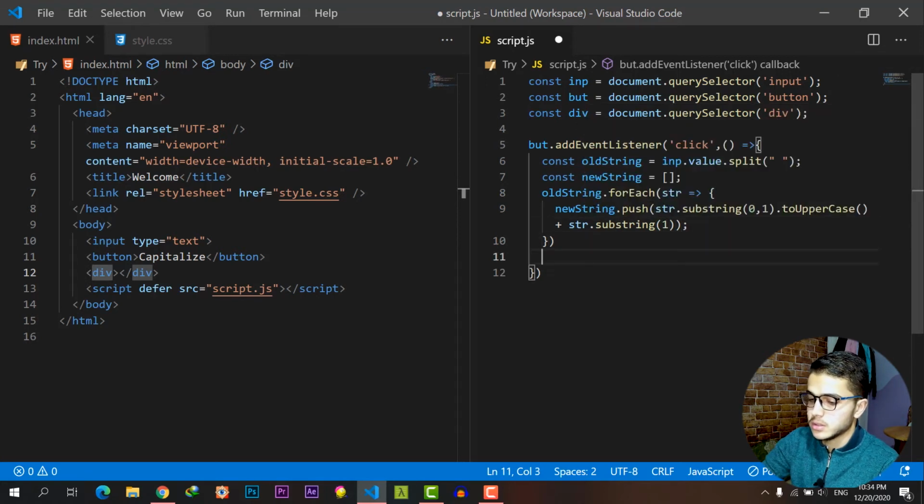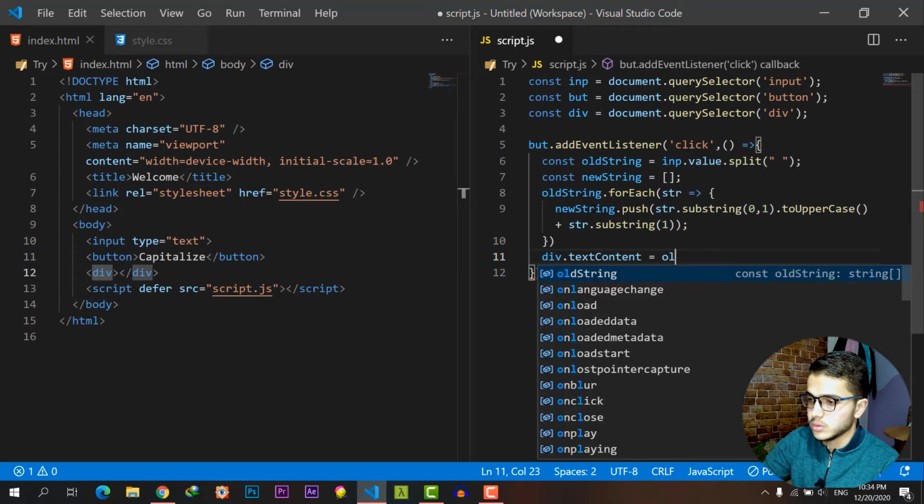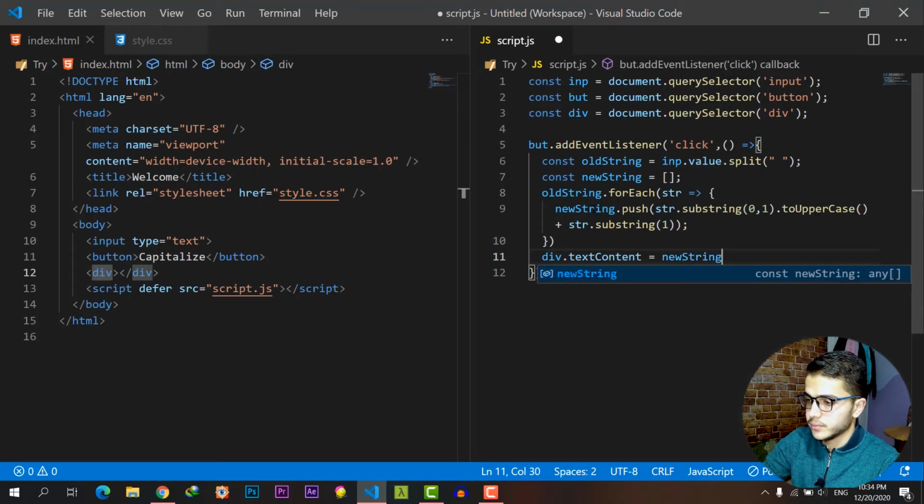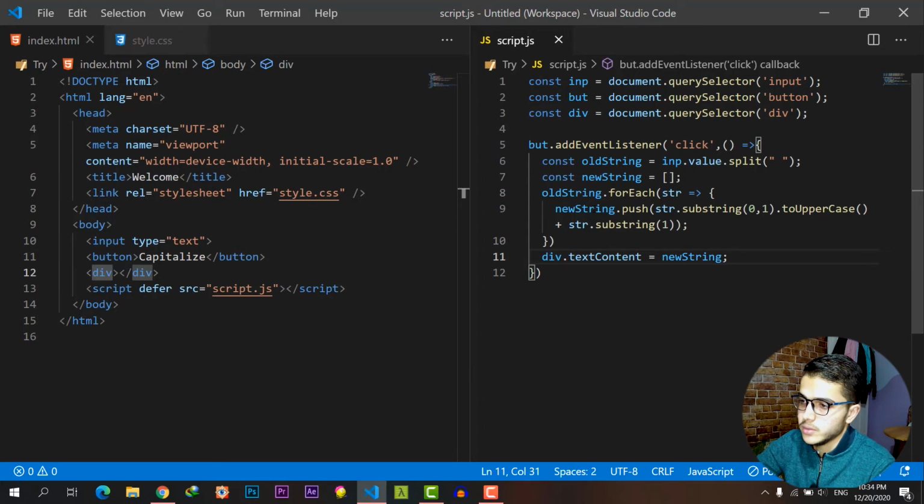And here let's say div.textContent equals whatever this new string is. Okay, let's see if it works, and then we will come back to this code to explain.